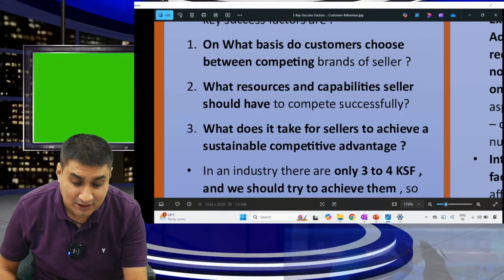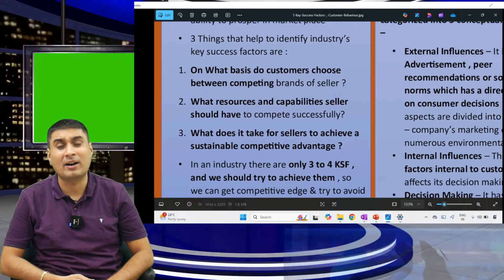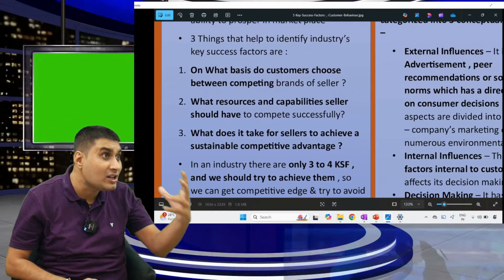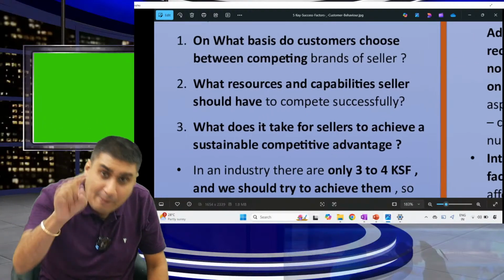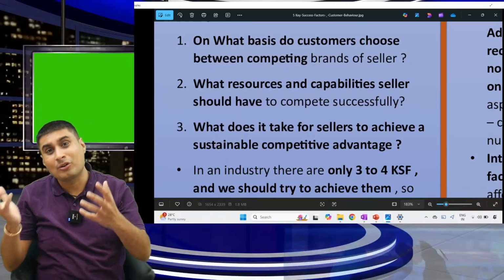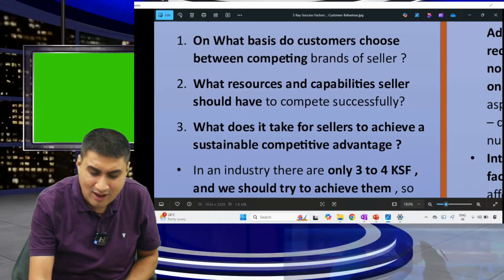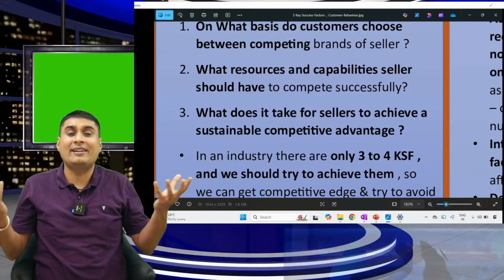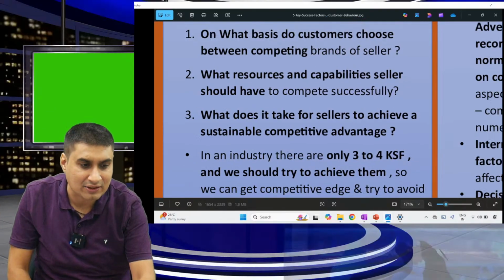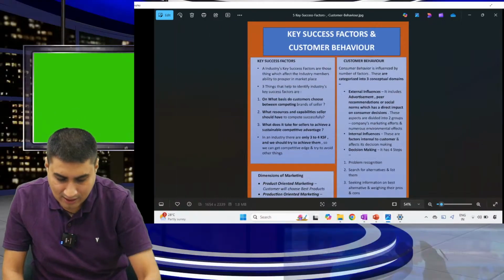Sir, how to know key success factor? Ask the customer, how do you choose a particular brand? Based on color, based on design. So those are key success factors. What capabilities should the seller have? Good color, good design. These are key success factors. What does it take for the seller to achieve good advantage? Color, design, pattern. That is key success factor. I hope it is easy. Come here now.